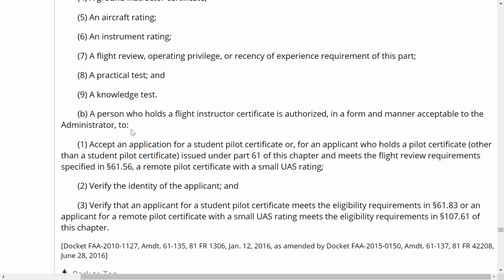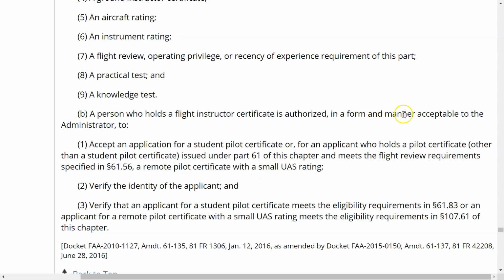and a person who holds a flight instructor certificate is authorized in a form and manner acceptable to the administrator, and we'll talk about what that is in a minute, to accept an application for a student pilot certificate, or for an applicant who holds a pilot certificate other than a student pilot certificate issued under Part 61 of this chapter and meets the flight review requirements specified in 61.56, a remote pilot certificate with a small UAS rating.